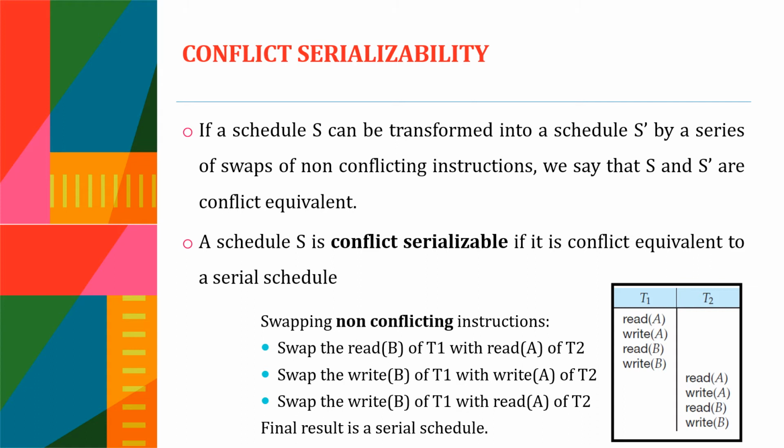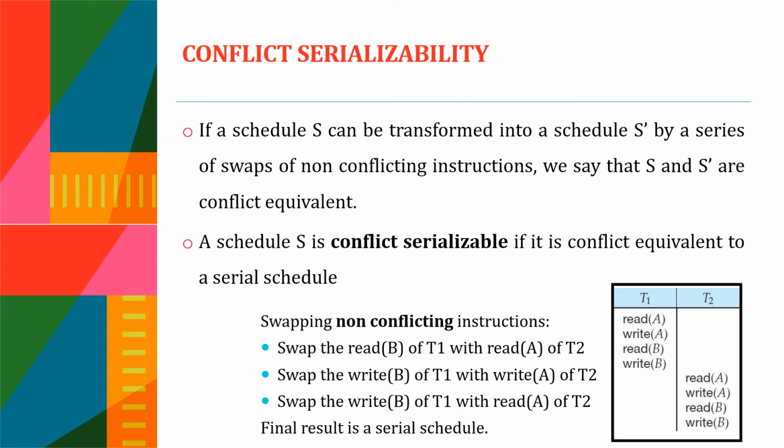Now let's find out the non-conflicting operations. We can see that the read of B of T1 can be swapped with the read of A of T2, because they are accessing different data items B and A. So the swapping is possible.